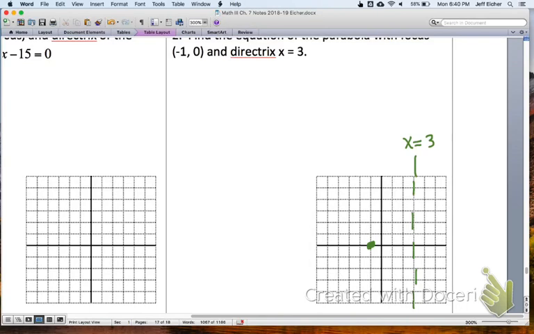Now, the vertex is halfway between the focus, which is this one, and the directrix, which is this one. So halfway between those would be this point right here, the vertex. So the vertex has coordinates (1, 0). So that's a really good start on our general equation.